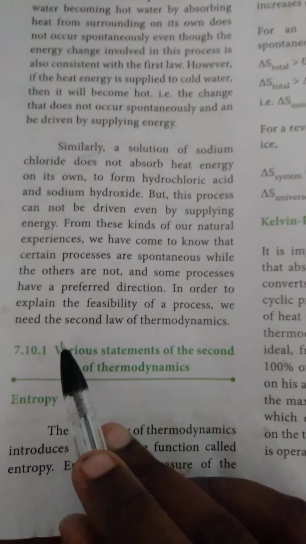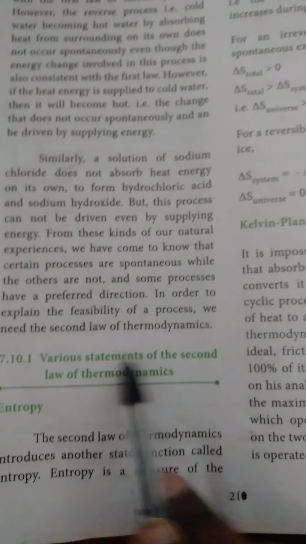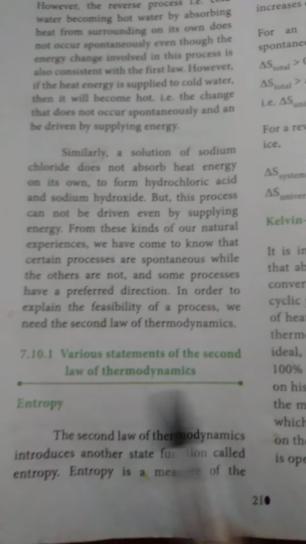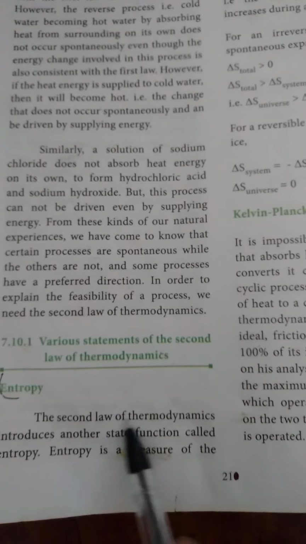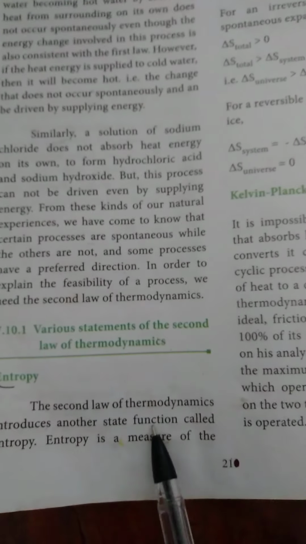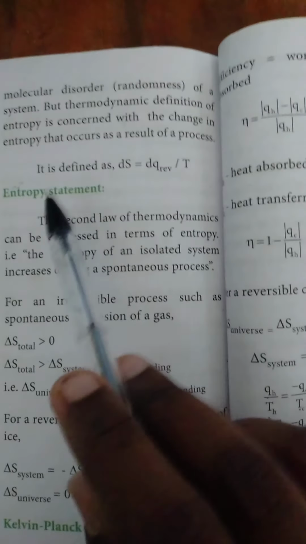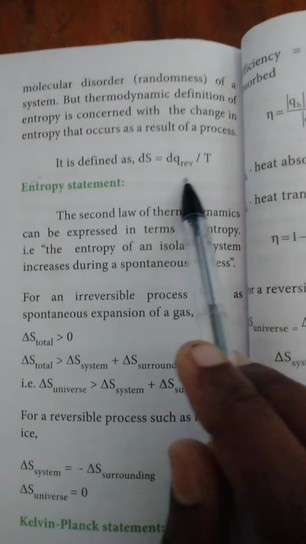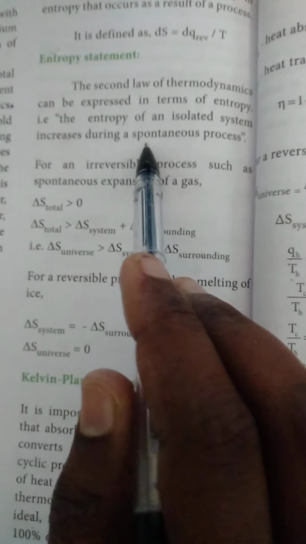Now take page number 210. This is an important 5-mark question: various statements of the second law of thermodynamics. Explain the statements of the second law of thermodynamics. This is the first statement, the entropy statement. The second law of thermodynamics introduces another state function called entropy. Entropy is a measure of molecular disorder or randomness of a system. And the definition is dS is equal to dQ reversible divided by T. According to the statement, this value increases during a spontaneous process.